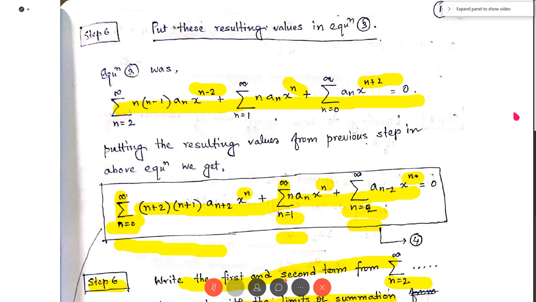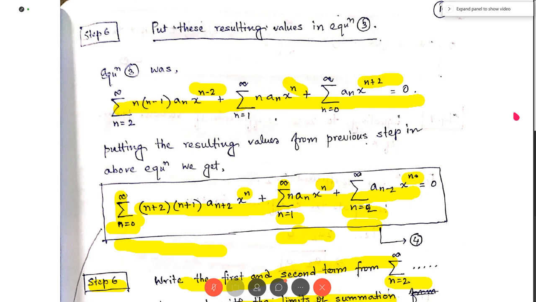Now see the second term of equation 4. The term for n equal to 1 is a1, x to the power 1, and then the terms from n equal to 2 are written in summation form, and the third term starts from n equal to 2.